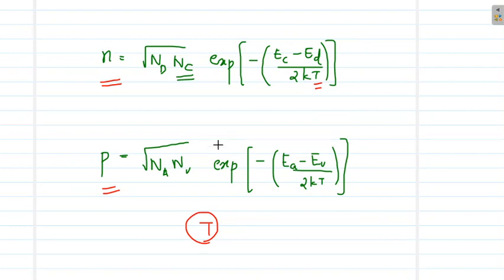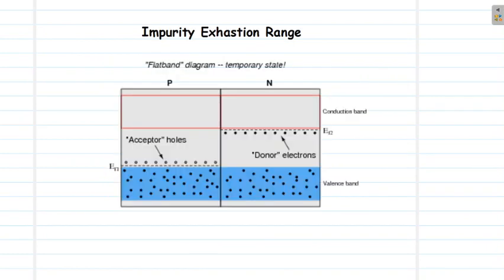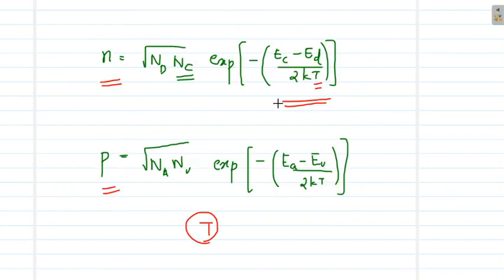Now as given in this equation, at low temperature the electron concentration and hole concentration will vary accordingly. Now what will happen if we continuously increase the temperature? We have seen a general equation for electrons and holes in an n-type and a p-type semiconductor, which is dependent on temperature. n depends on temperature and p depends on temperature. So suppose I am increasing the temperature slowly. What will happen? Electron concentration will increase, hole concentration will increase, slowly and steadily.